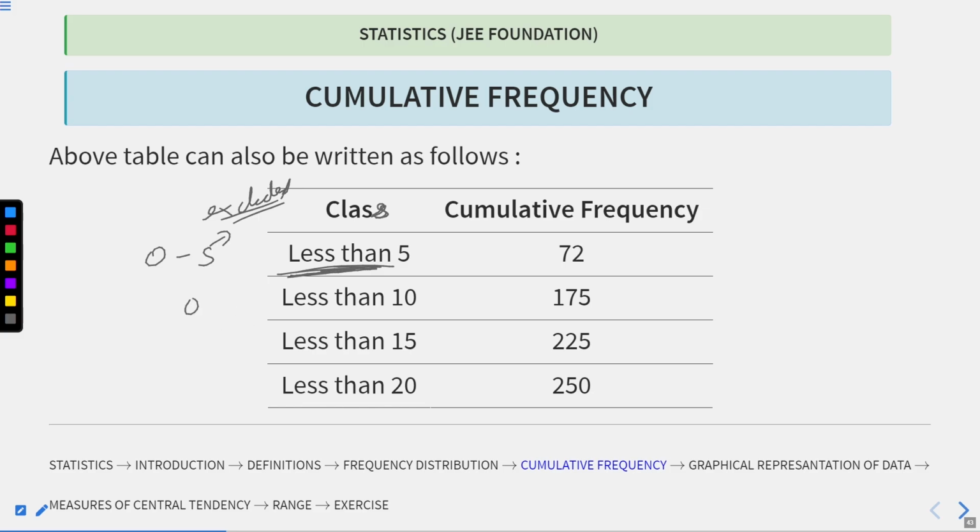Here we are talking about 0 to 10, here 0 to 15, here 0 to 20. So the number of students having age less than 5 is 72, less than 10 is 175, less than 15 is 225, and less than 20 is 250. I hope this is all clear to you.